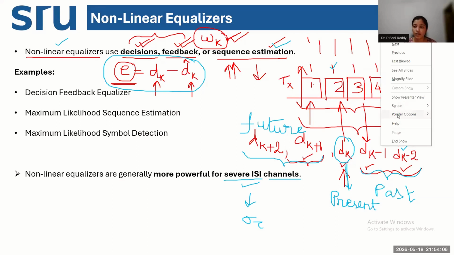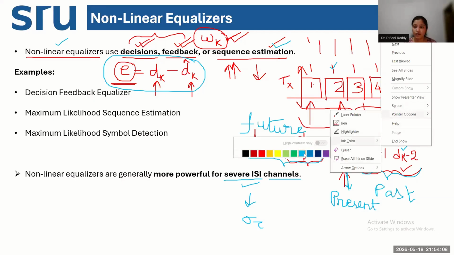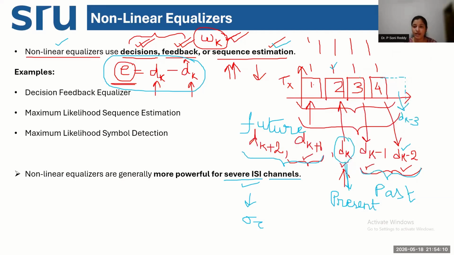Now if I do this in a different color, dk minus 1 is interfering with dk minus 2. So dk minus 1, the current symbol being transmitted, is interfering with the past symbol dk minus 2. What is the interference here? The interference is the overlapping area with the previous symbol.